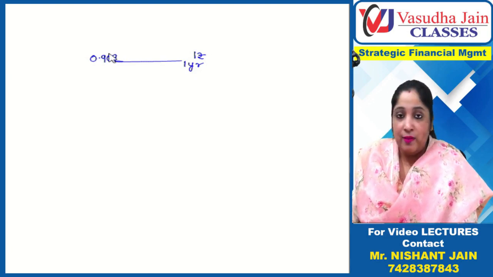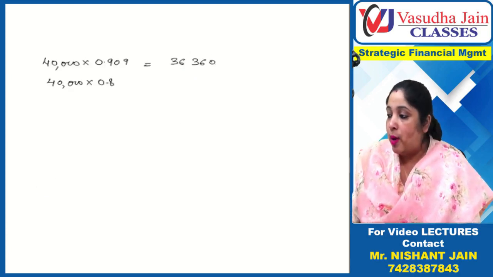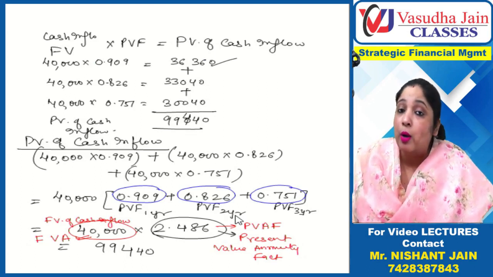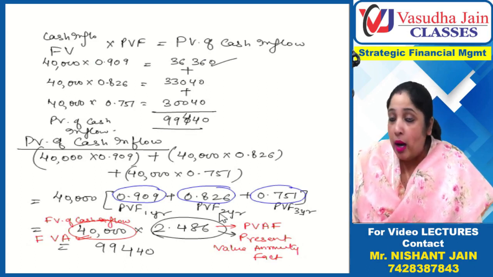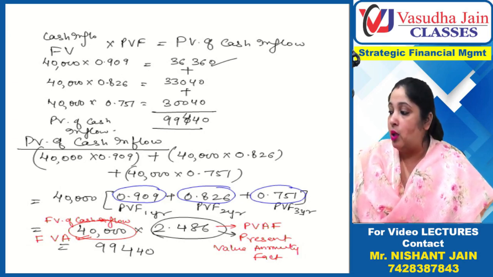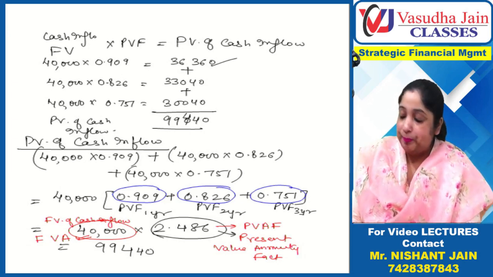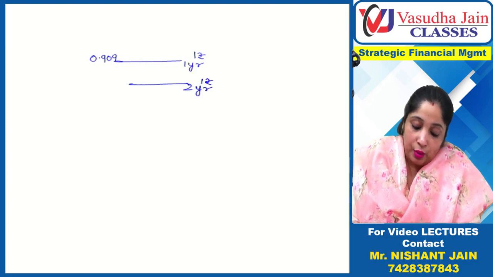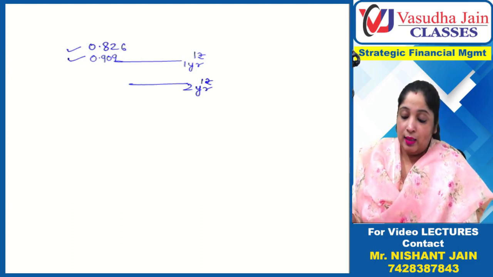Now what is 0.826? It is the present value factor for 2 years. If we need 1 rupee after 2 years, we have to invest 0.826 today. This is the PVF.